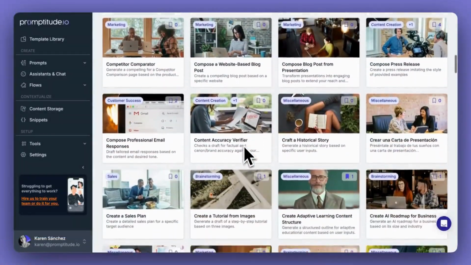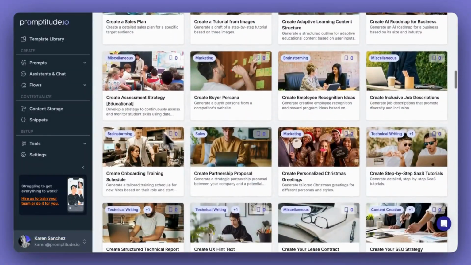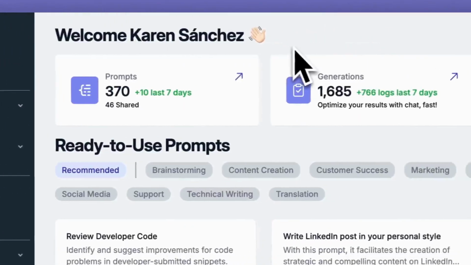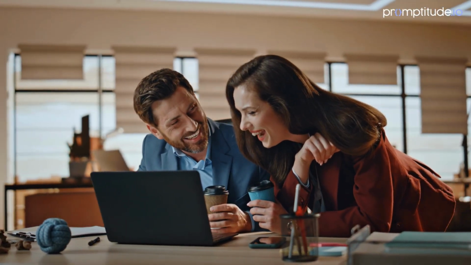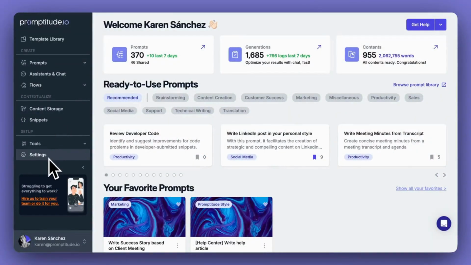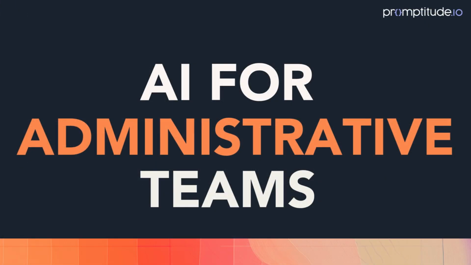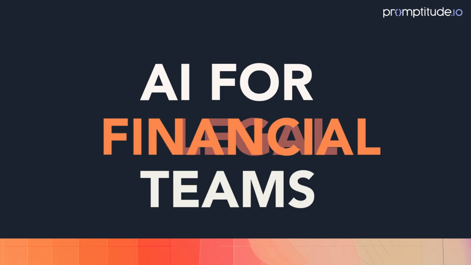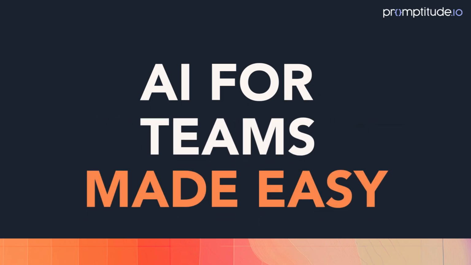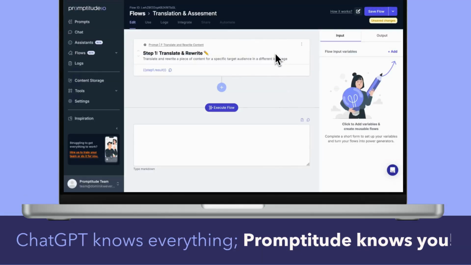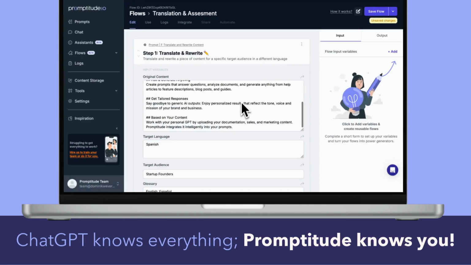Promptitude is an AI development platform for teams focused on text generation, ideal for companies that want to empower their employees, not just rely on a technical development team to implement AI into their workflows, but also boost productivity in administrative, creative, sales, legal, and financial departments, among others. With Promptitude, you'll have everything under control.